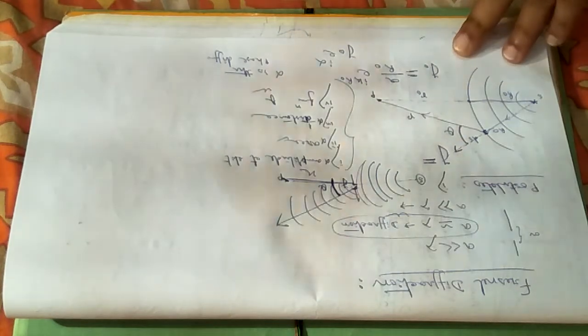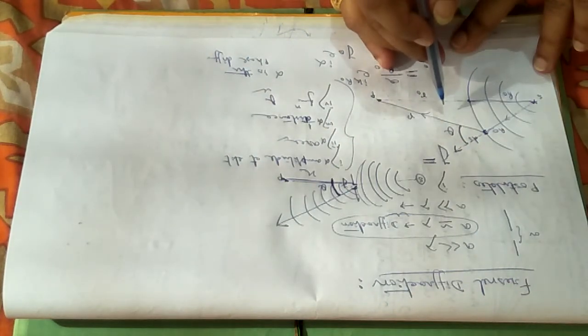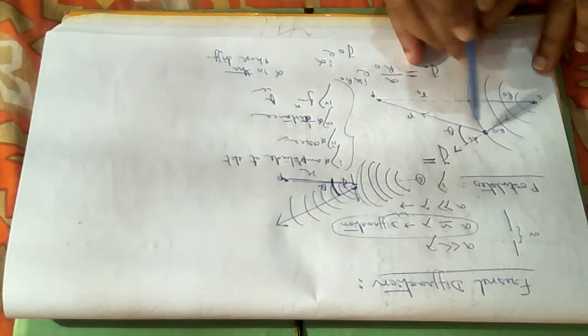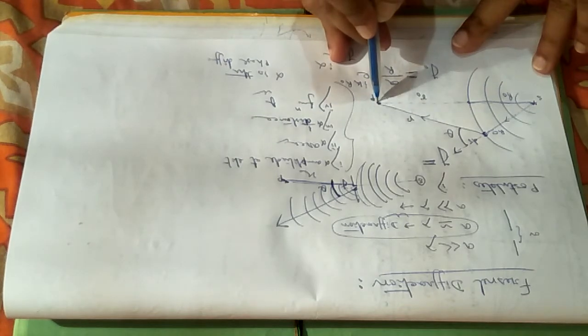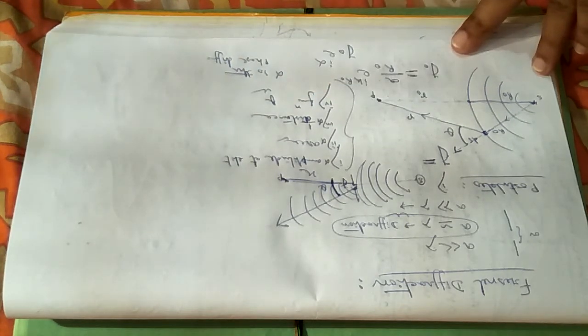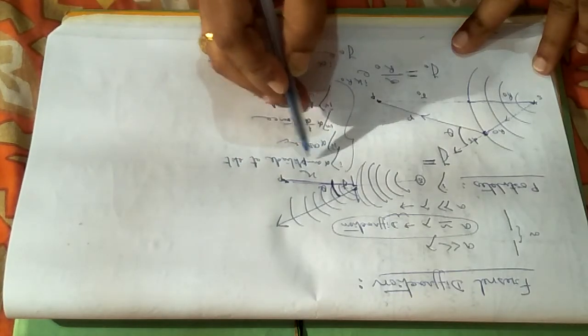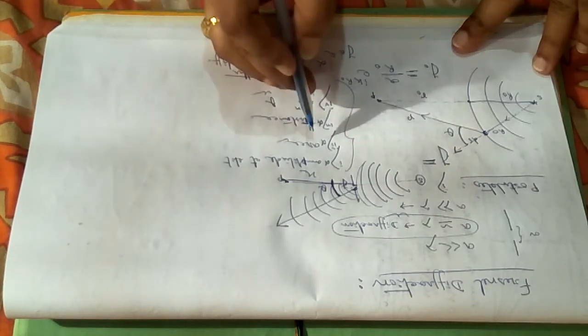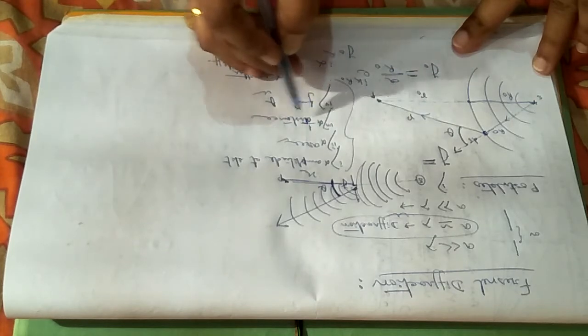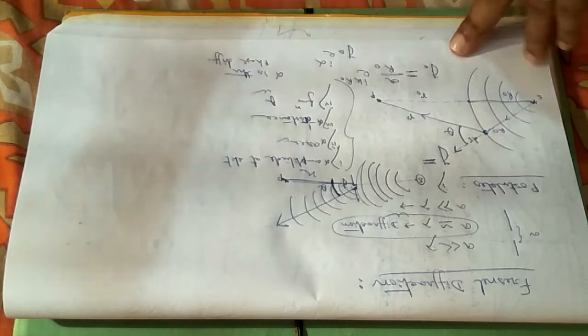Now if we write, then what will be the disturbance reaching at the point P? The disturbance reaching at the point P will of course be dependent upon the postulates. That is, proportional to the amplitude, proportional to the area, inversely proportional to the distance, and a function of this obliquity or theta.